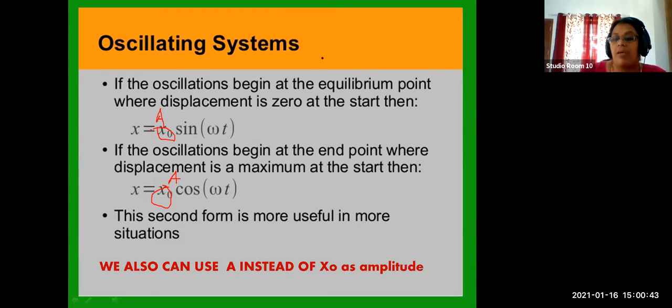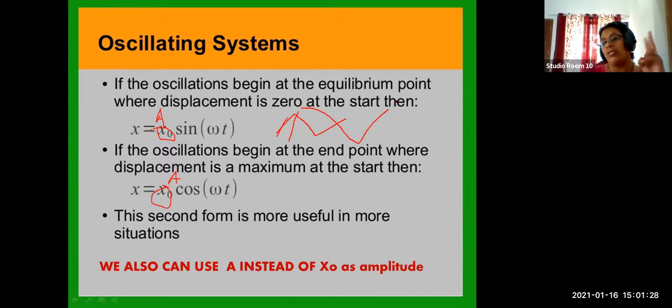If the oscillation begins at the end point where displacement is maximum at the start, then the function x becomes cos omega t. It's just for your knowledge, don't go into too much detail. If oscillation starts at this point, it becomes sine omega t. If it begins at the end point where displacement is maximum, just imagine another oscillation starting from there.